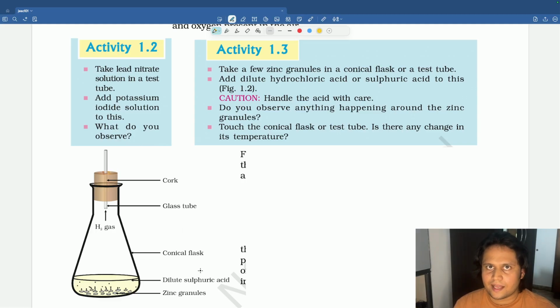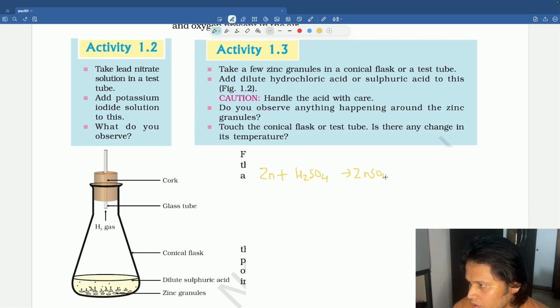What will happen? The reaction goes like this. Zinc, Zn, reacts with dilute H2SO4 to give zinc sulfate, that is ZnSO4, plus H2 gas liberated. This is the H2 gas we will get. So this is a reaction for the formation of H2 gas. Again, along with this, a little heat is also liberated.